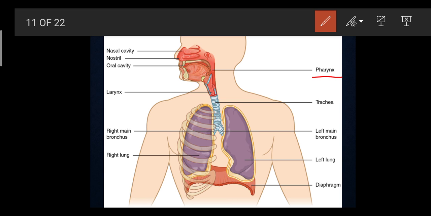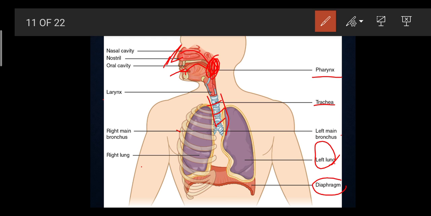This is the pharynx, the common opening where the nose and the mouth lead. Then the larynx, the trachea with its cartilaginous part, then the lungs, the right bronchus and the left one. This is the left lung, which is slightly smaller because it has to accommodate the heart also.